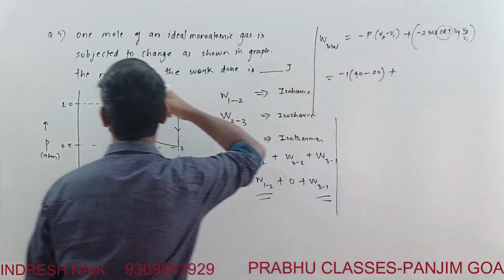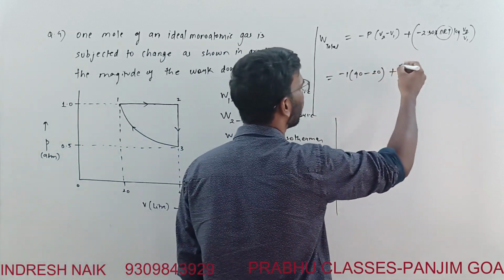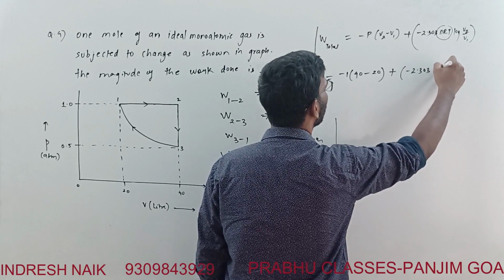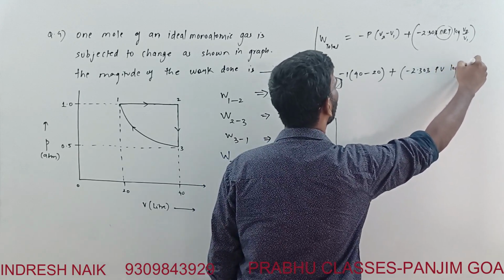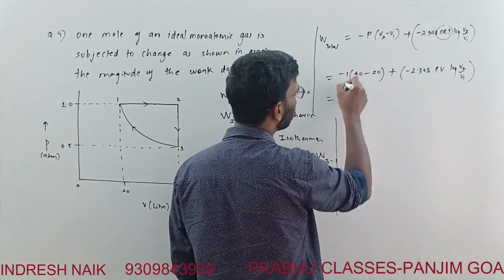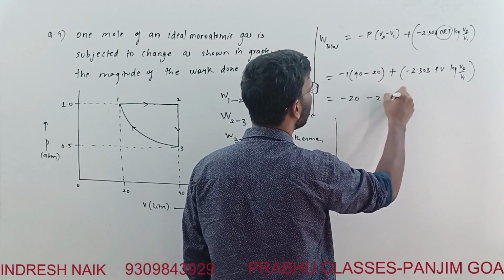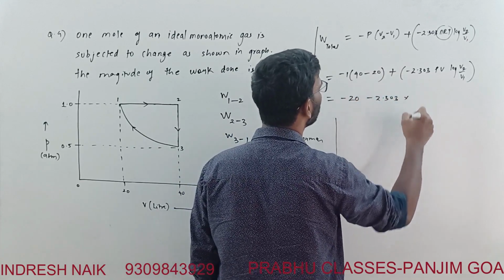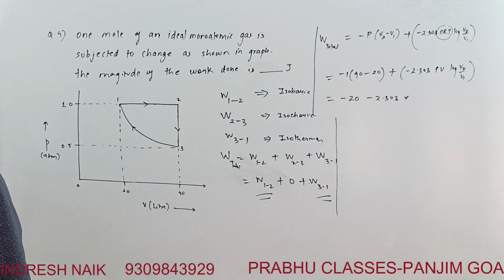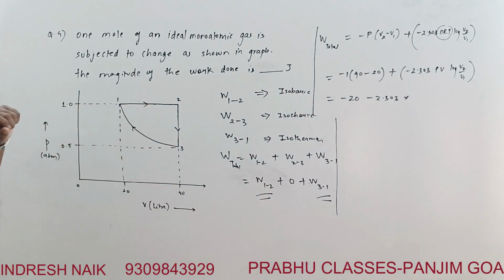It is an ideal gas, as they have mentioned, so I'll change that formula: PV is equal to nRT. So I'll write this as minus 2.303 PV log of V2 by V1. How much does this come to? This comes to minus 20, then minus 2.303. The pressure is 1 atmosphere, right? It is happening at 1 atmosphere.